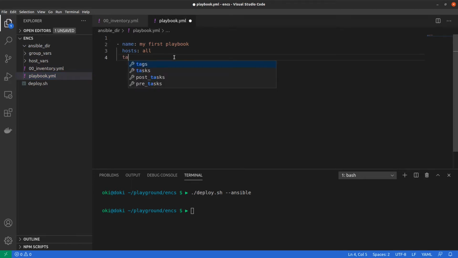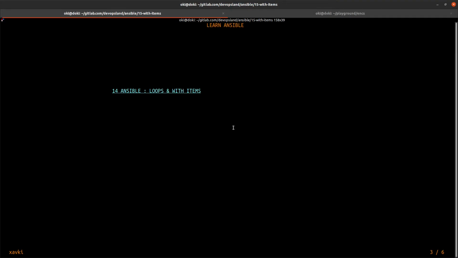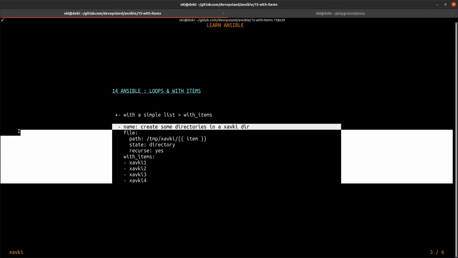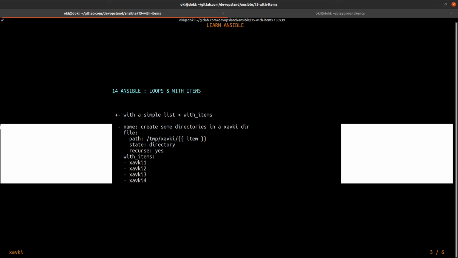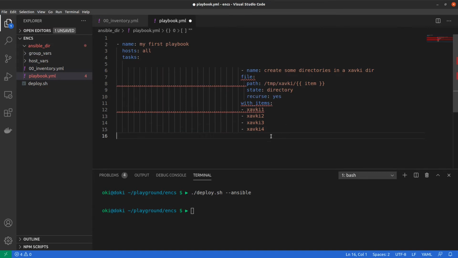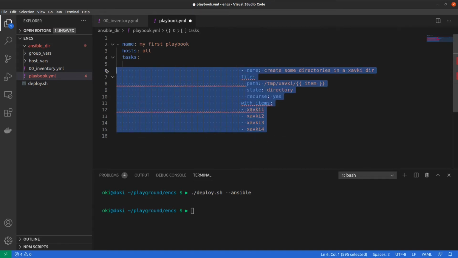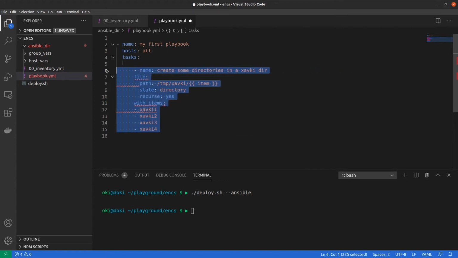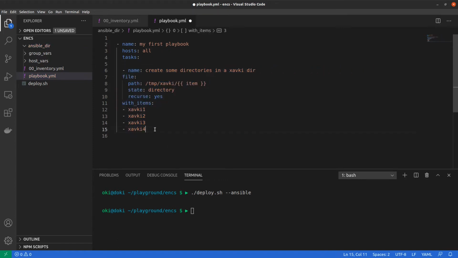Now I want to use some tasks, and in our first example we use with_items. This is very, very useful in Ansible, and you see that many times. Be careful with indentation.